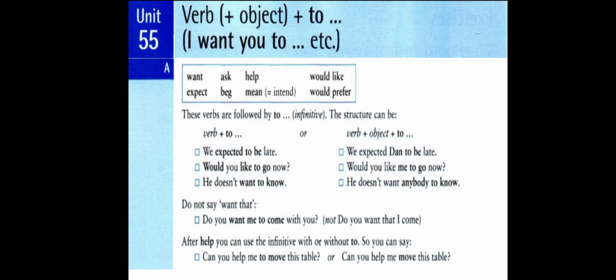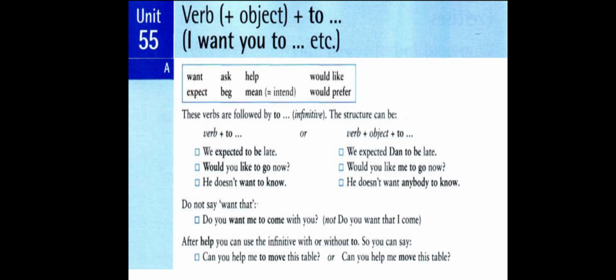Who's to be late? Dan. And here we have the object Dan, then comes to plus the base form. So the verb is expected followed by the object Dan, then comes to plus the base form.